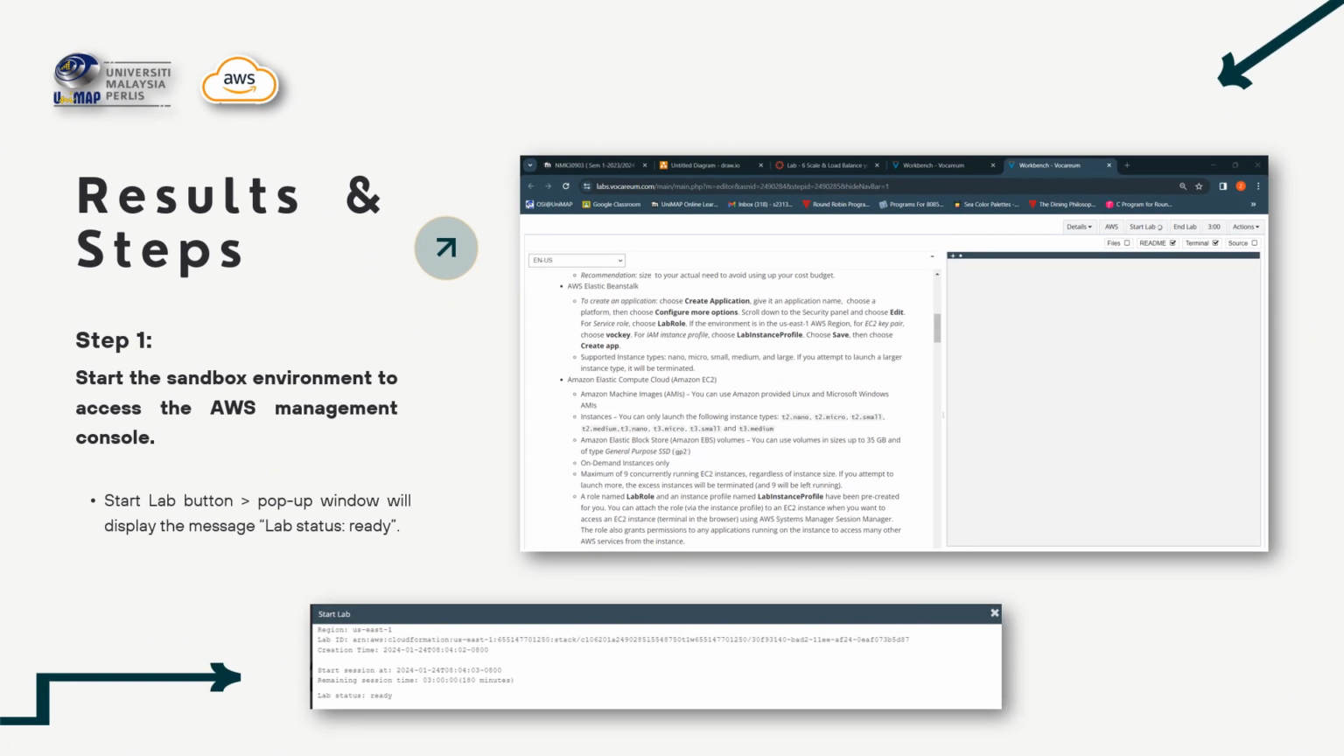We have several steps and results to complete this mini project using the sandbox environment. Step 1: we need to start the sandbox environment to access the AWS Management Console, where we see the Start Lab button. When we click Start Lab, a pop-up window displays the message of lab status ready, like in this figure.